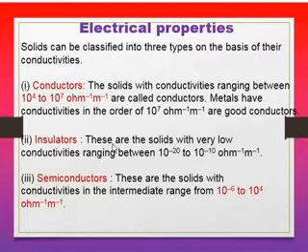Insulators: these are solids with very low conductivities ranging between 10 raised to minus 20 to 10 raised to minus 10 per ohm meter. Semiconductors: these are solids with conductivities in the intermediate range from 10 raised to minus 6 to 10 raised to 4 per ohm meter.